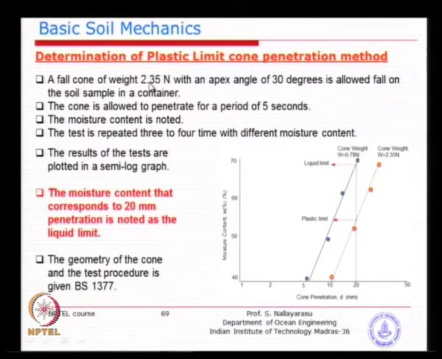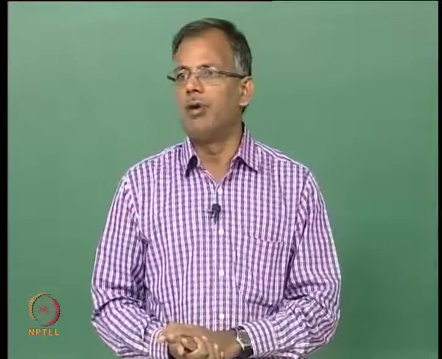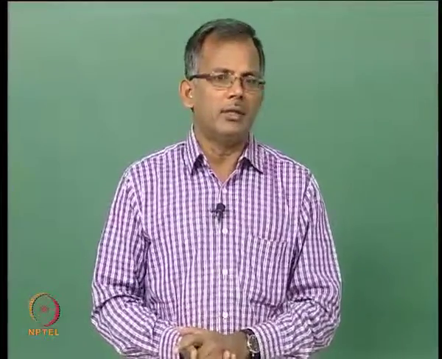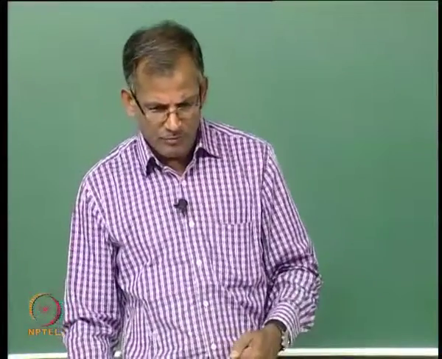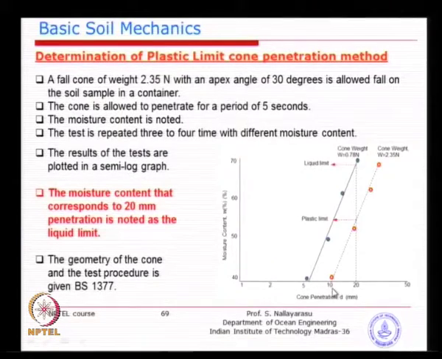You see here, instead of 0.78, which is what we were having, you just increase the weight of the fall cone to 2.35 Newton, and basically you repeat the same procedure a few times. You can see here there are two graphs. One is the black one, where the cone weight is 0.78 Newton. On the right-hand side the cone weight is 2.35 Newton, and basically this 20 mm gives you the liquid limit, and the same 20 mm in the other graph gives you the plastic limit.